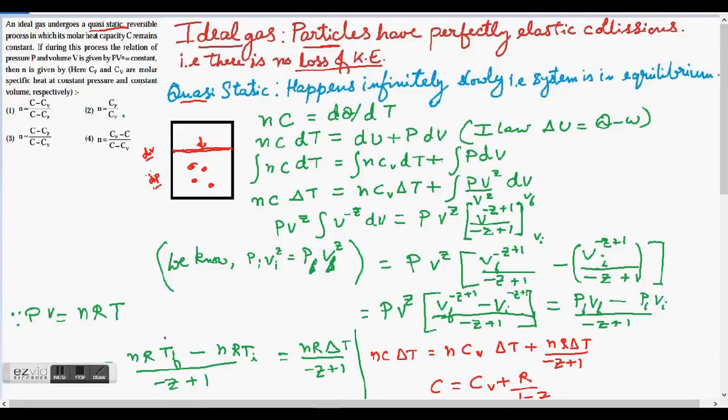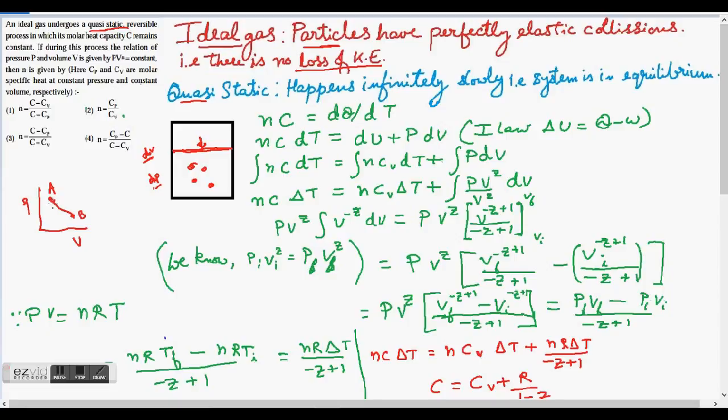Now the reason we consider quasi-static processes theoretically is because when we want to draw a pressure volume graph of a certain process, let's say it's at this state right now, A, and then it comes to state B. We want to know how it arrived from A to B, and for that we want to define pressure and volume at each infinitesimally small point, and to do that we will necessarily have to consider quasi-static processes.